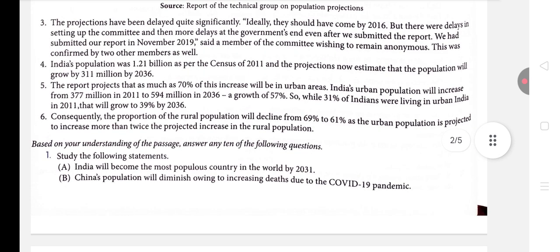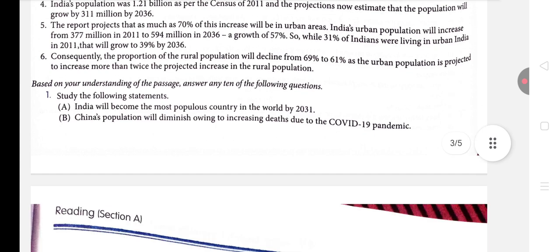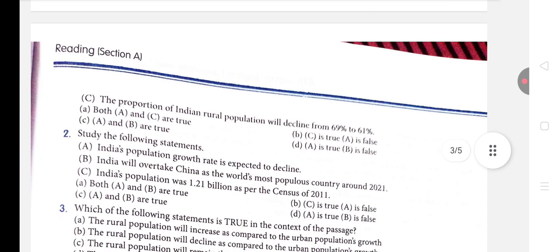So you can see consequently the proportion of rural population will decline from 69% to 61% as urban population is projected to increase more than twice the projected increase in rural population. So definitely this is the answer. So both these options are correct.